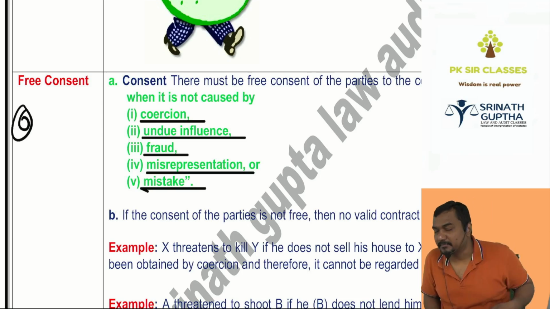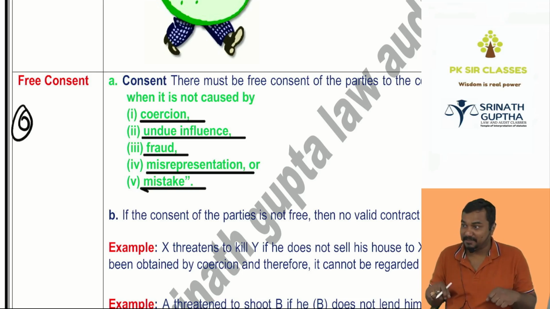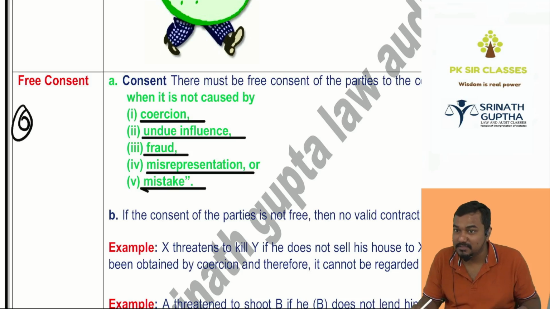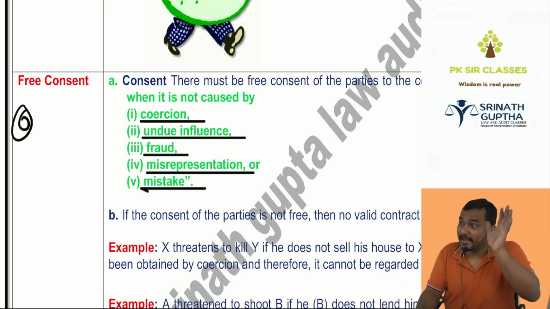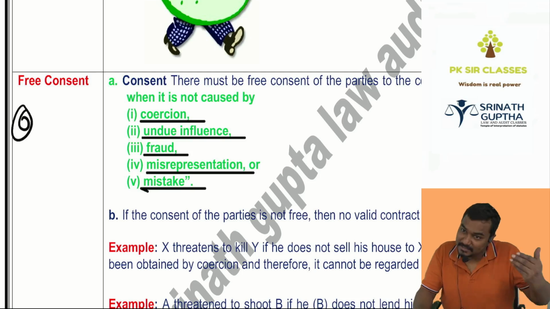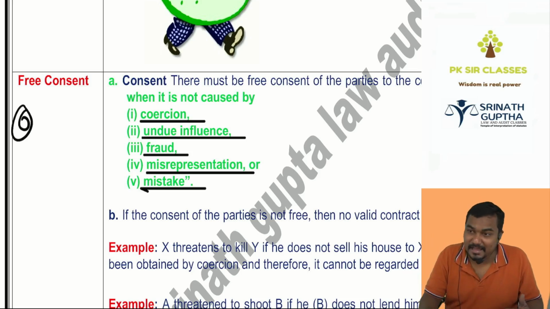For example, Nikhil is my student. He's having a bike, a Harley Davidson, worth 10 lakhs. I said, if you don't sell it to me for 10,000 rupees, I'll make you fail in the exam. Oh, he got scared. Poor fellow, he sells the bike to me for 10,000 rupees. He doesn't like to give the bike for 10,000, still he's giving because of the force, because of bad influence. Isko bolte hain undue influence.